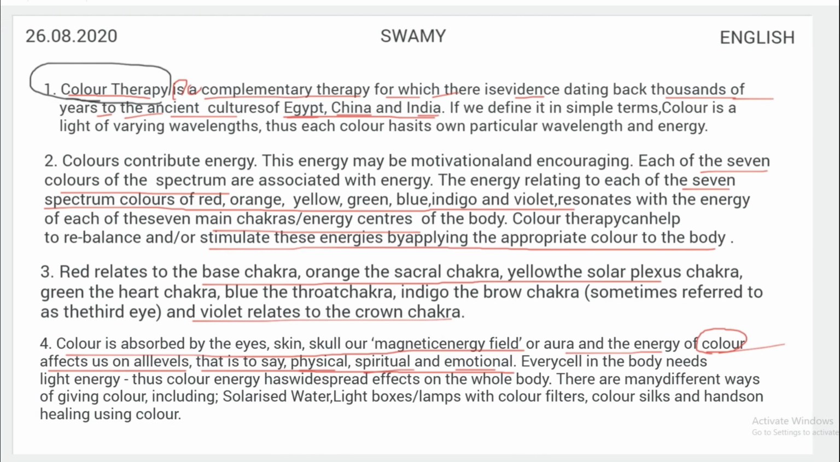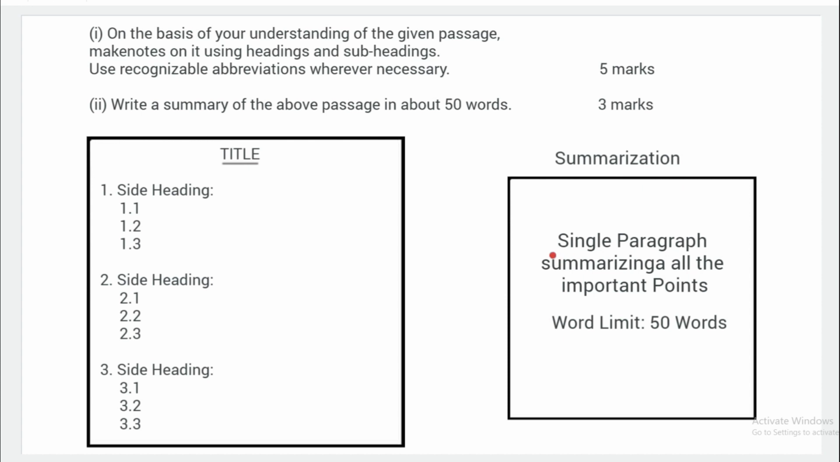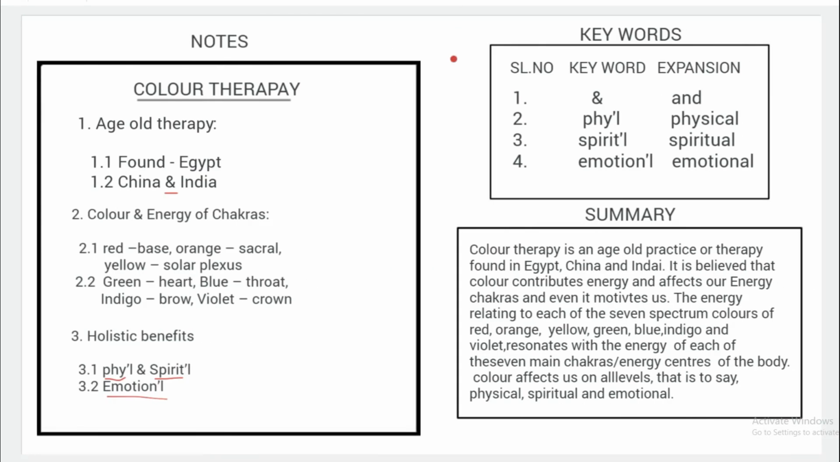As I already told you, the way to write the summary is you should write the summary in one single paragraph summarizing all the important points, and the word limit is 50 words. But don't copy the information directly from the given passage. That is not correct. You may not get full marks. You have to read the passage and write the information taking the points which you have written in the notes, and write those points in the form of a small summary in a paragraph.